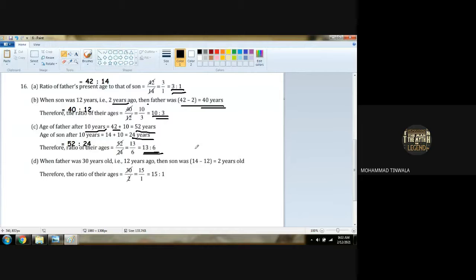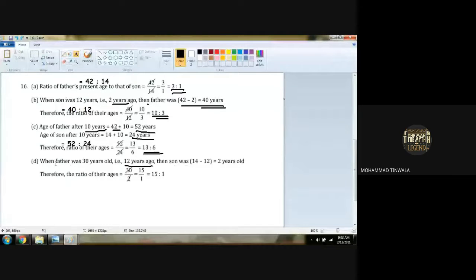Now the last sum, when father was 30 years old, that is 12 years ago, because right now father is 42 years, right? So when talking about 30 years, it is 12 years less, so son will be 14 minus 12, 2 years old, when father was 30 years old then. Understood?